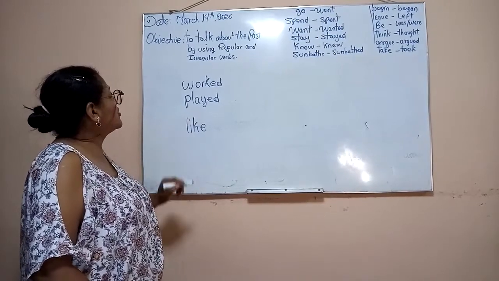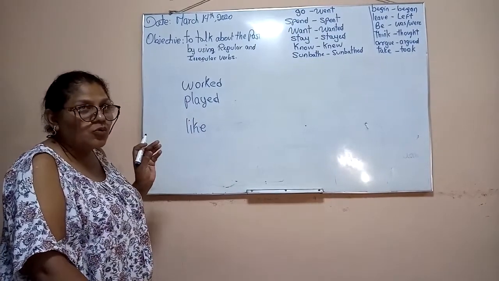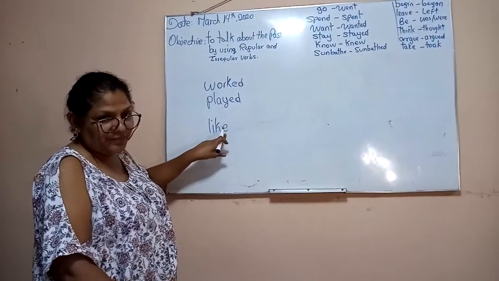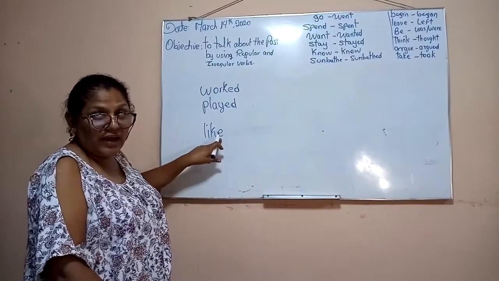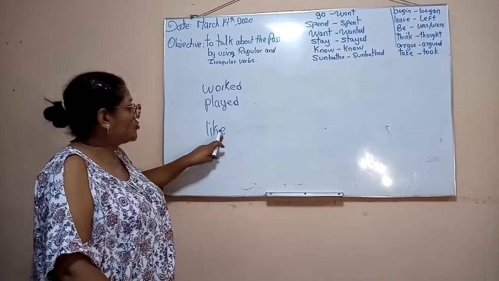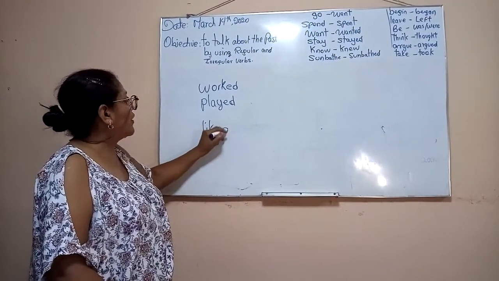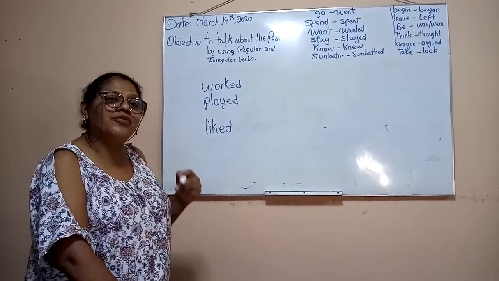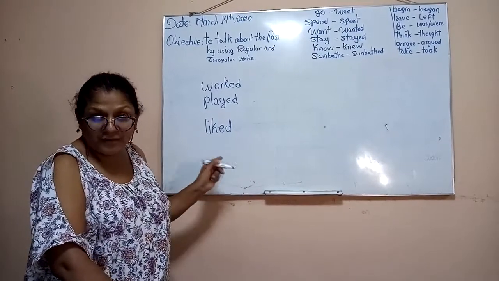But, for example, like: which is the final letter? Is it a vowel or consonant? It's a vowel. So the only thing we have to add is the letter D, and we form the regular past simple of this verb.